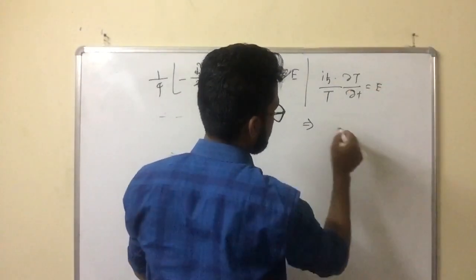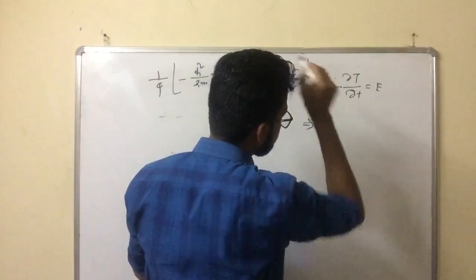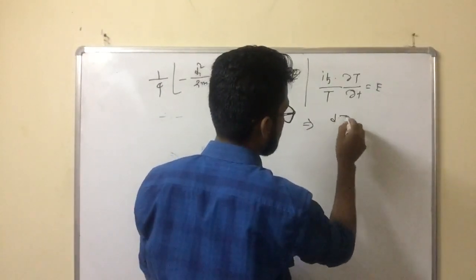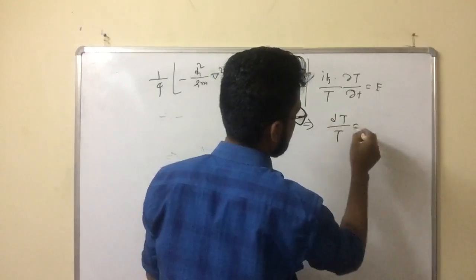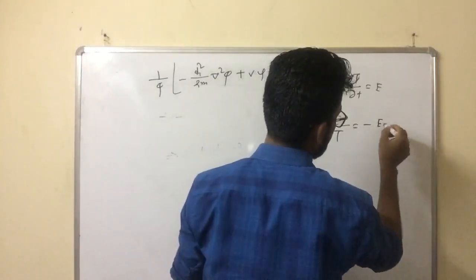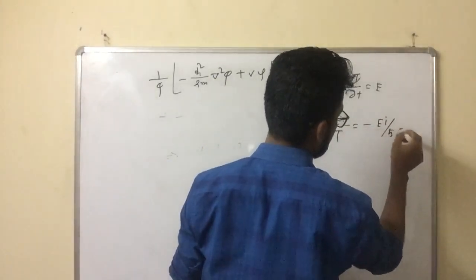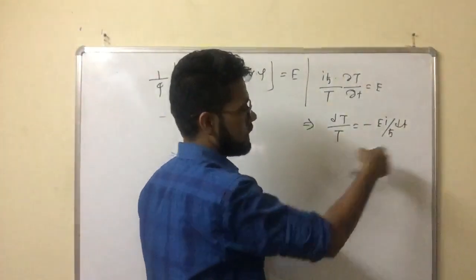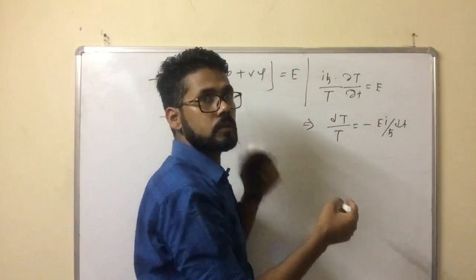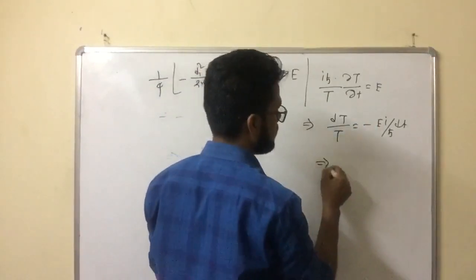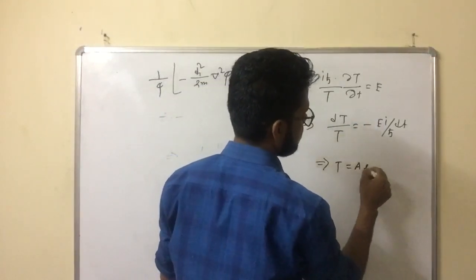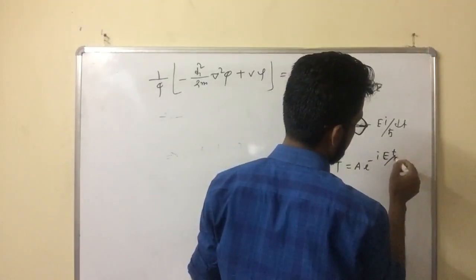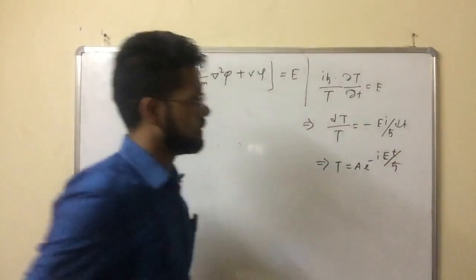So T will come out. Now there is no question of a partial derivative; it depends on only one variable. dT/T equals minus iE dt by ħ. So it will be a log, and then an exponential. I am not going to give you the next step; I will simply write T equals A e to the power minus iEt by ħ. We are getting this solution.